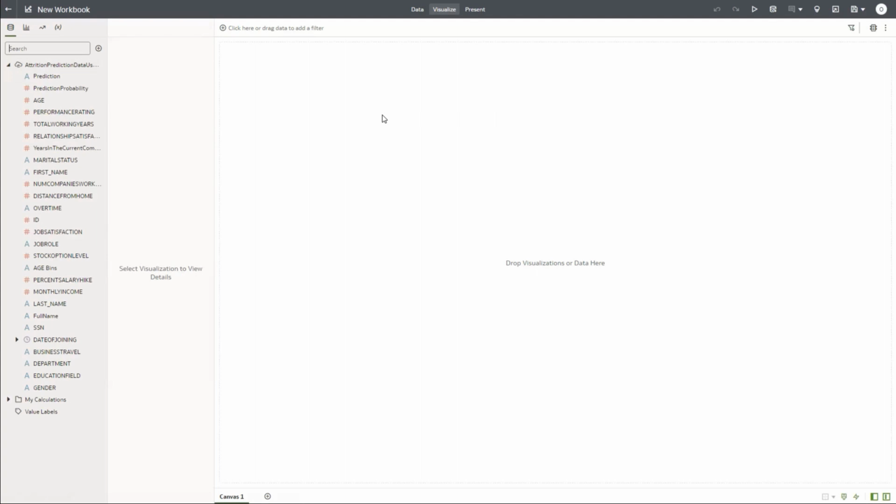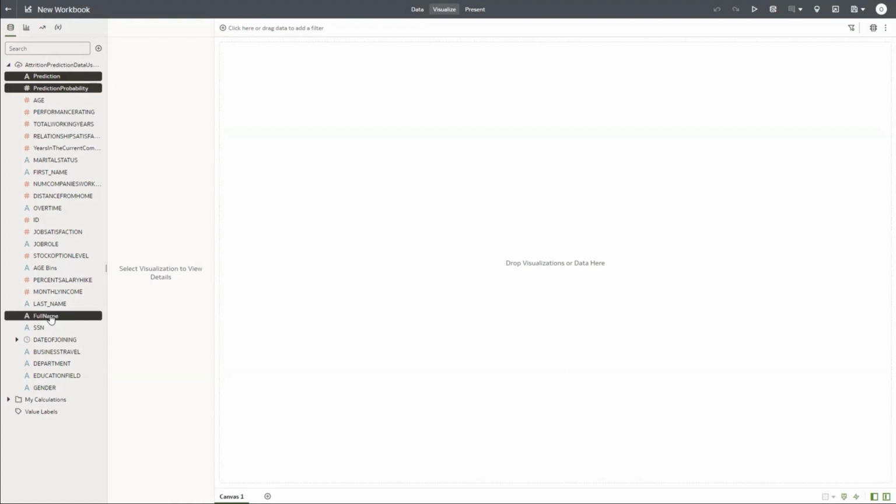So what we are going to do, we are not going to create any dashboards per se. We are just going to observe what has been the prediction, and we also are going to apply filters so that only the high probable ones are filtered. So what I'm going to do now, I'm going to select the prediction. This is the predicted attrition, by the way, information around whether the employee is going to stay or not. Then I'm going to hit my control button and select prediction probability, and then the full name that we just created earlier, right?